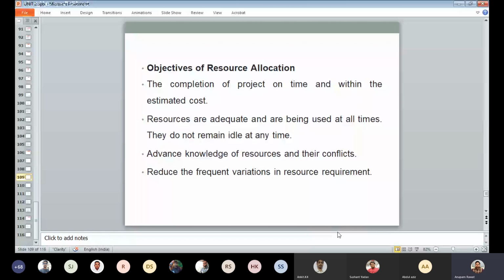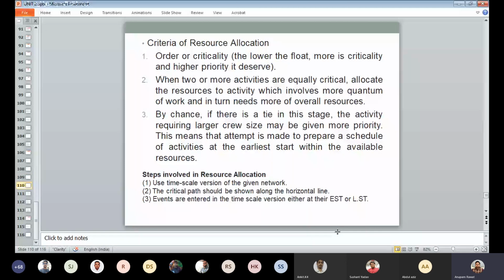Next is criteria for the resource allocation. So order of criticality is the criteria, meaning the activity having a lower float or more critical or higher priority.